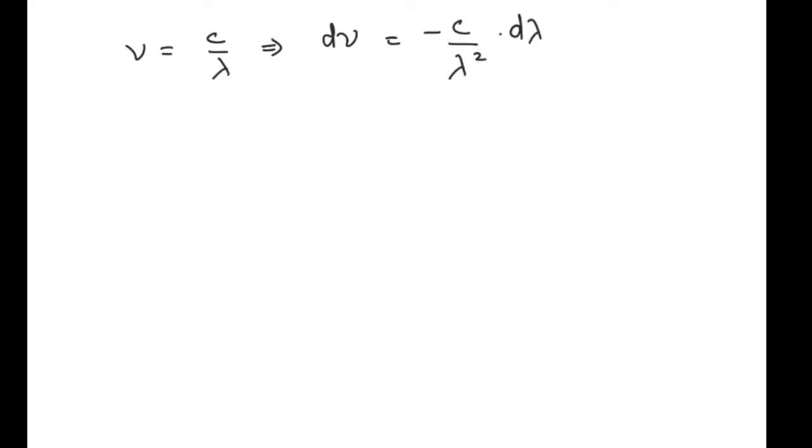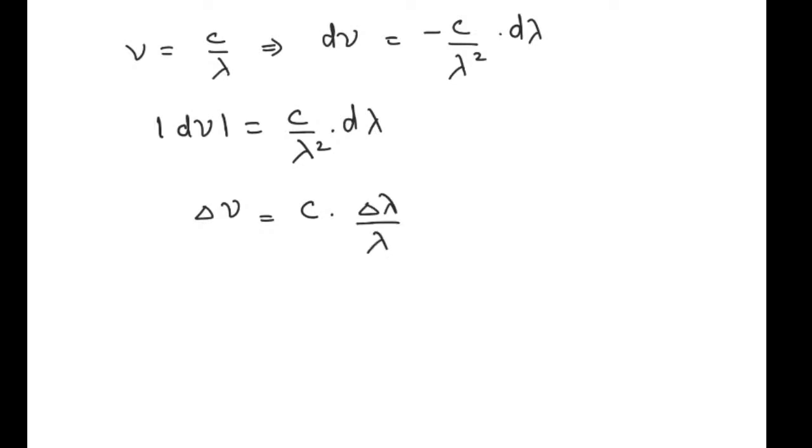So if I'm writing mod of d nu, that can be written as c by lambda square into d lambda. Hence, let me rewrite this as delta nu equal to c into delta lambda by lambda square.